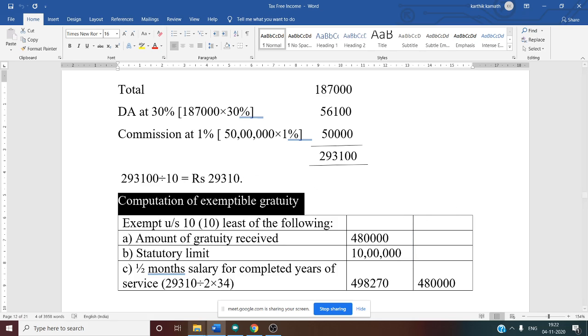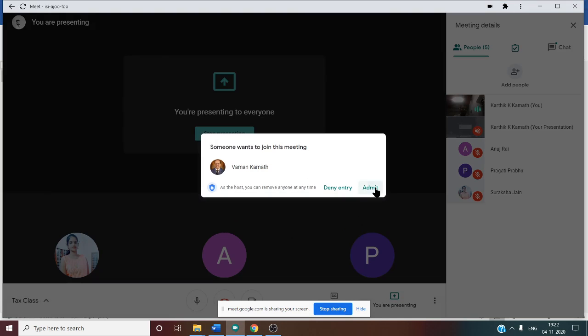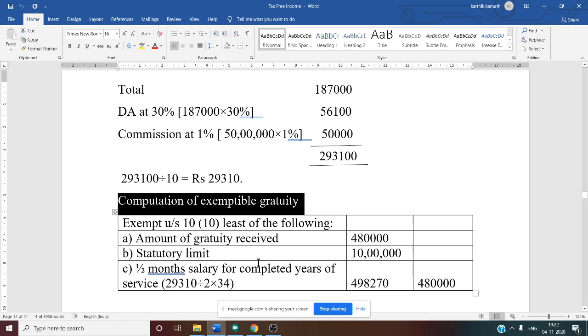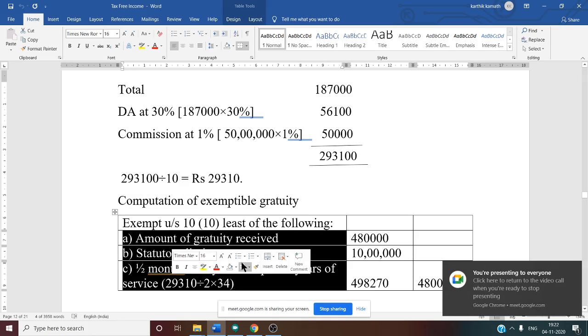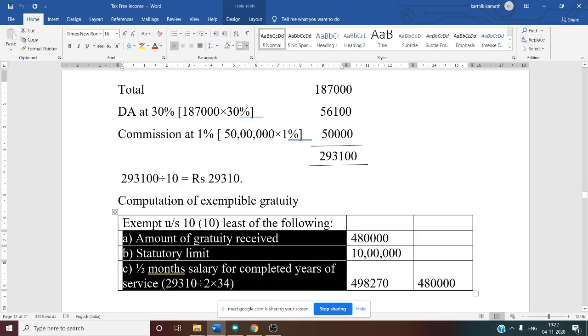How to determine the exemptable gratuity? We can easily determine the exemptable gratuity here. See this, there are three rules for exemptable gratuity when not covered under Payment of Gratuity Act. First thing you know, that is actual amount of gratuity received. Then there is a statutory limit. Statutory limit for not covered it is 10 lakh. For covered it is 20 lakh. Then third rule is half month salary based on average salary of last 10 months preceding the month of retirement for completed years of service.